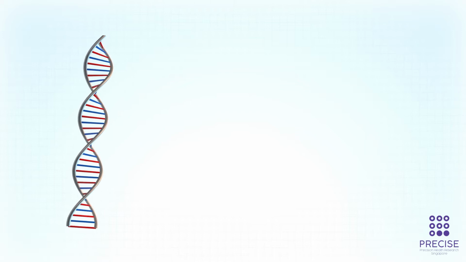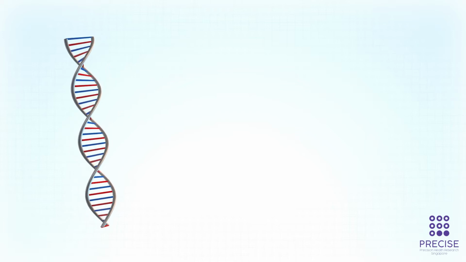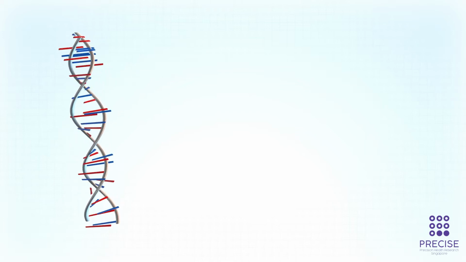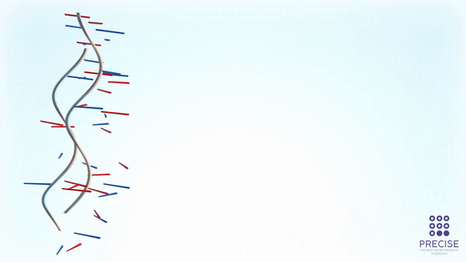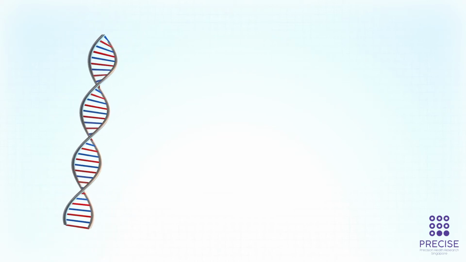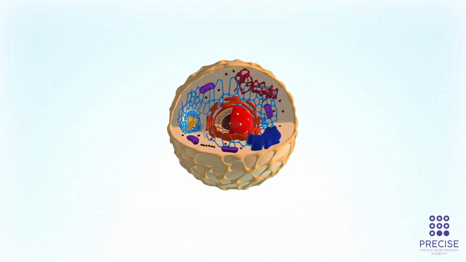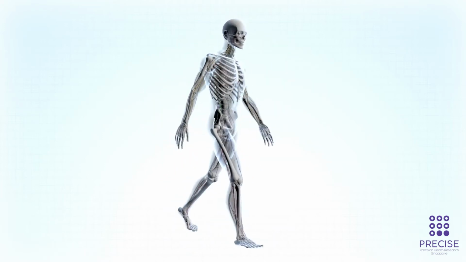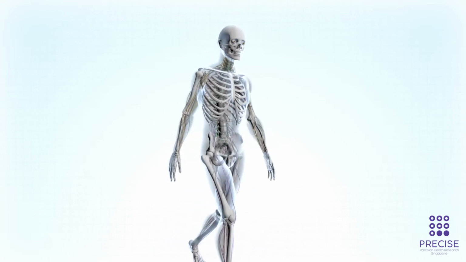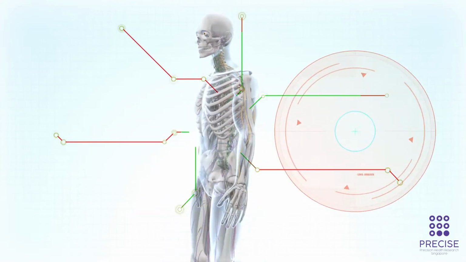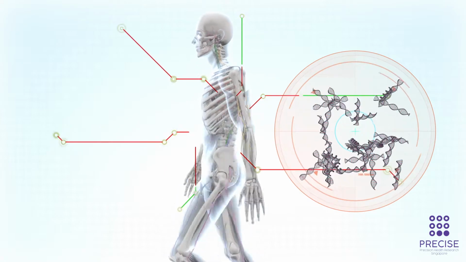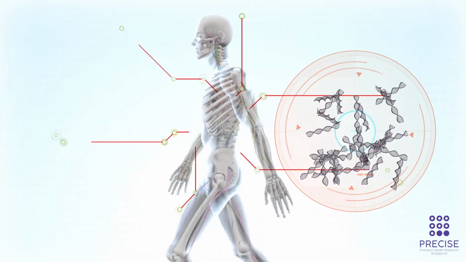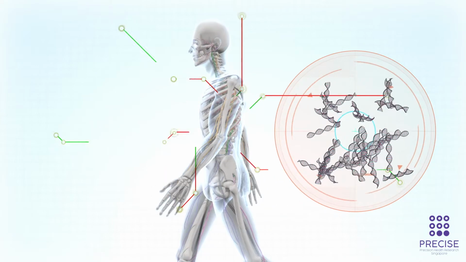But what are genes, and how do they affect our health? Genes contain the basic information needed to code for the proteins, cells, and tissues that make up all living things. They play a role in determining our physical characteristics. More importantly, genes determine how individual organs and cells work in our body.